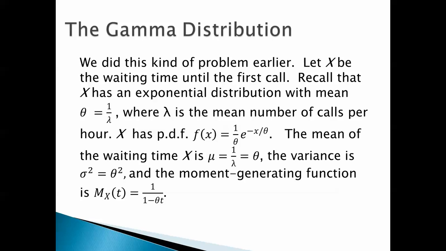Recall that x has an exponential distribution with mean theta equals 1 over lambda, where lambda is the mean number of calls per hour. And again, this is because if you have a Poisson process, then the gap between events has an exponential distribution. X has p.d.f. f of x equals 1 over theta e to the negative x over theta. The mean of the waiting time, x, is mu equals 1 over lambda, which is theta. The variance is theta squared, and the moment generating function is 1 over 1 minus theta t.